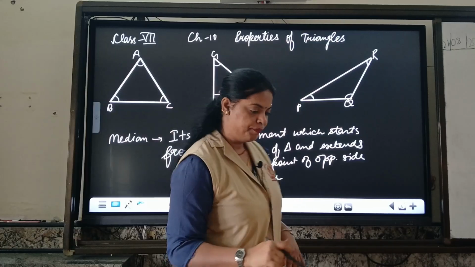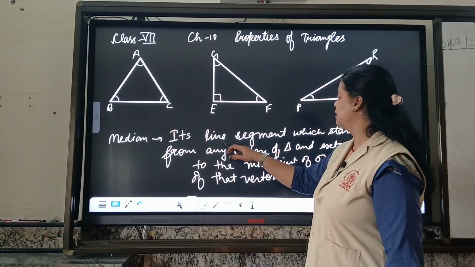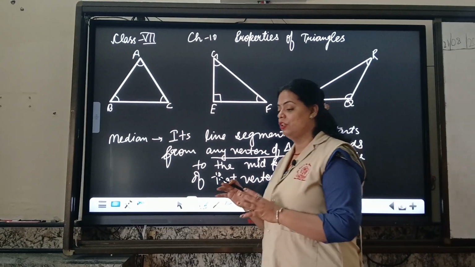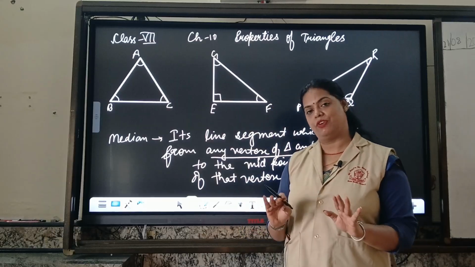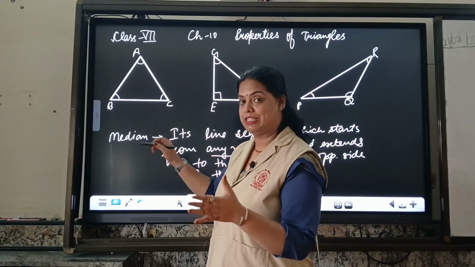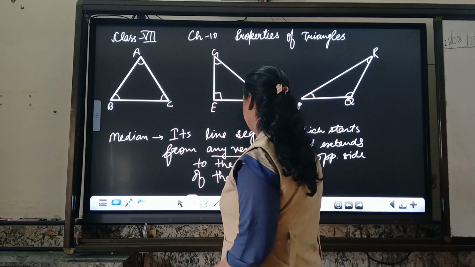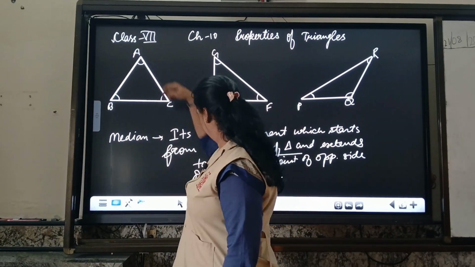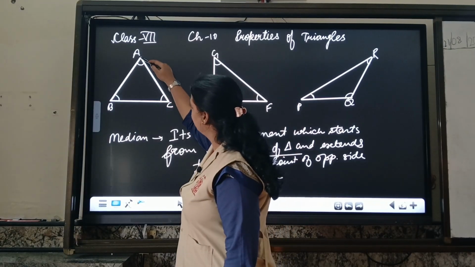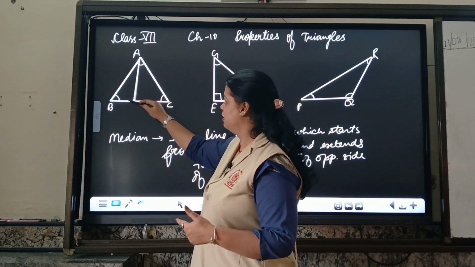For example, I am taking a vertex A in the first triangle. It is a line segment which starts from any vertex of the triangle. You can take A, B or C. Any vertex you can take from your choice. So I am taking from my choice. I will start this line segment from A. I will go not this side. It is not a middle.